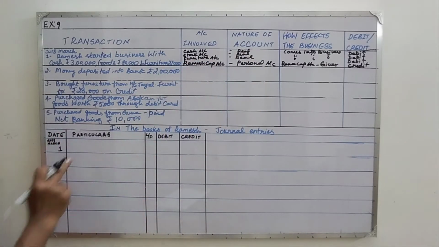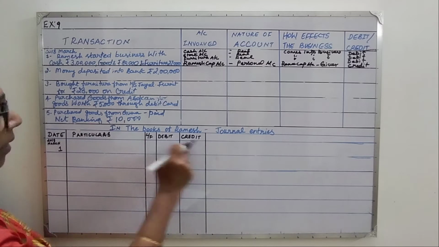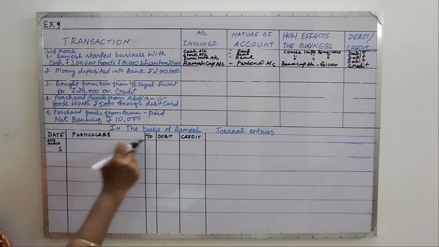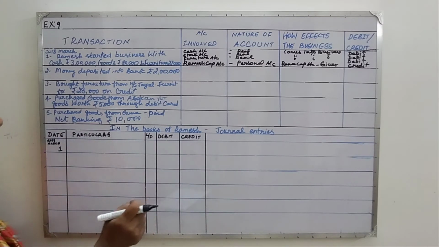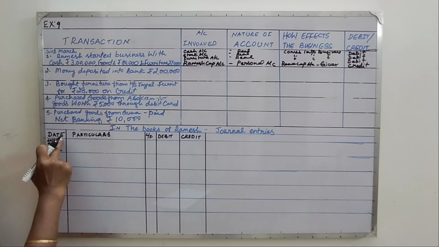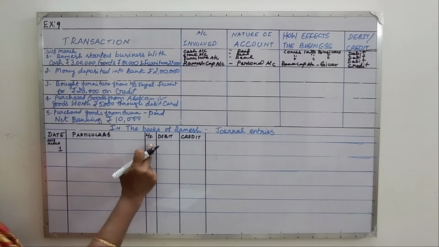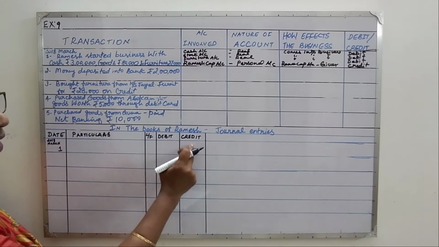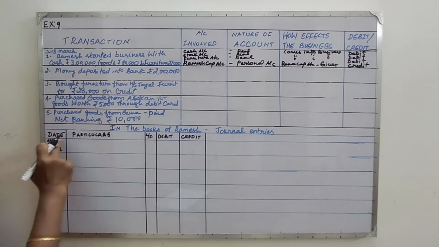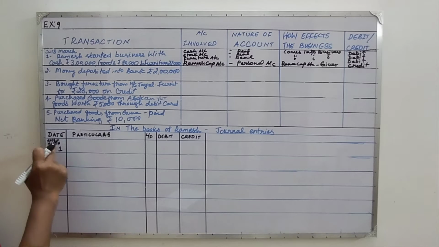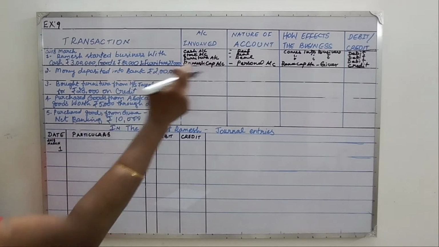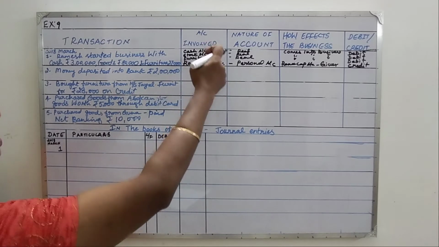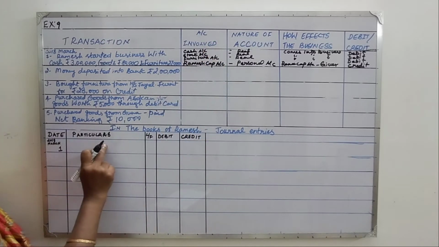So we will see how to do the journal entry for this particular transaction. Now when we go to this journal entry, we will see how you write this. Here we have date, particulars, ledger folio, debit column, credit column. When you write the date, first write the year, then the month and then the day. Now we go on to the accounts involved that must be debited.